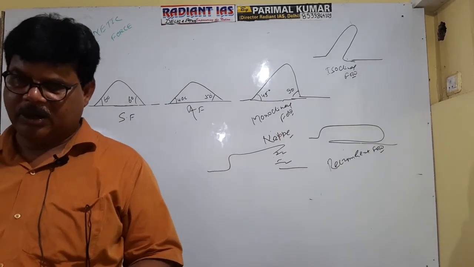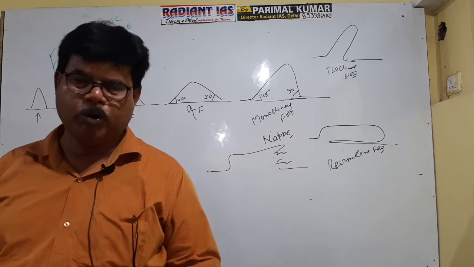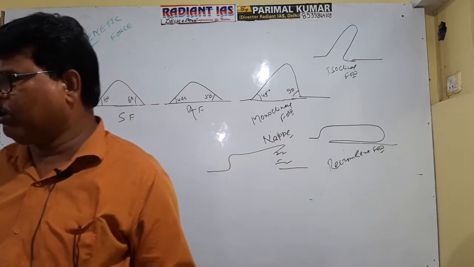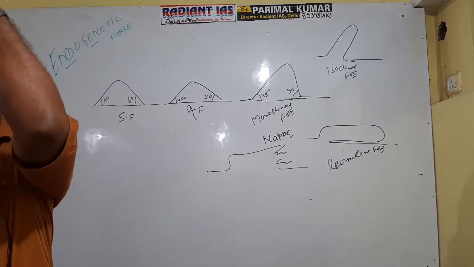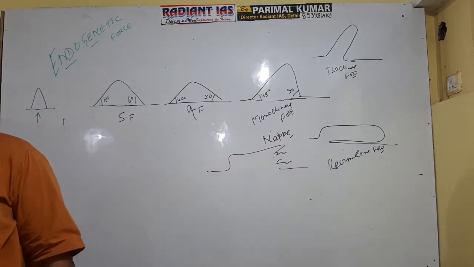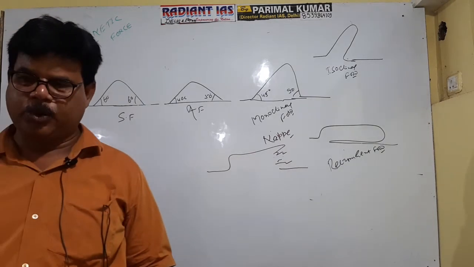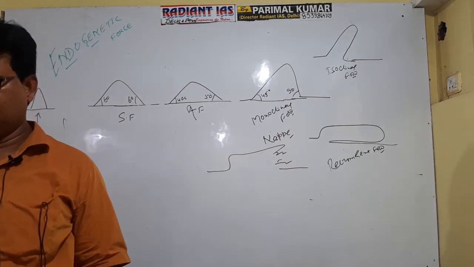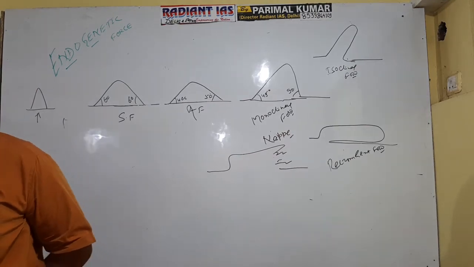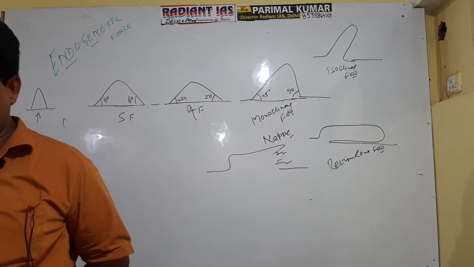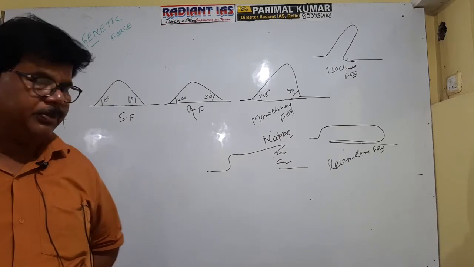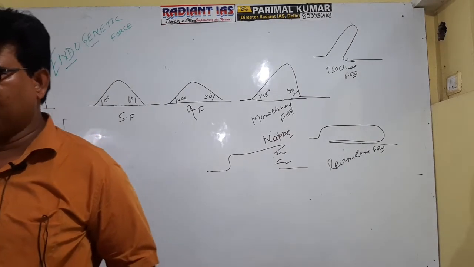It is clear. Symmetrical fold if both the limbs' dip angles are the same. Asymmetrical fold if both the dip angles are not the same. Monoclinal if one is a right angle and the second is an acute angle. Isoclinal when both the limbs are parallel but not parallel to the surface. Recumbent fold when both the limbs are parallel and also parallel to the surface.